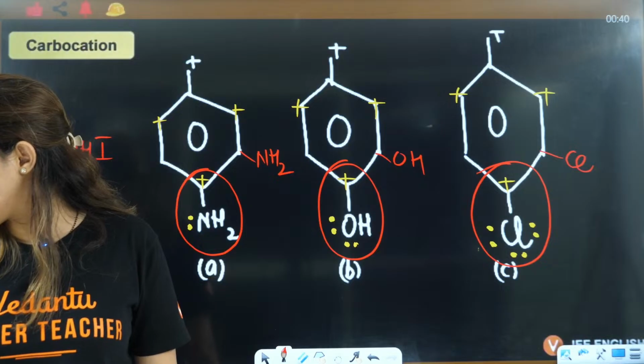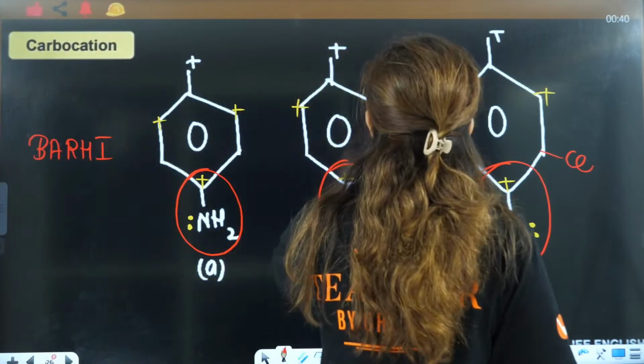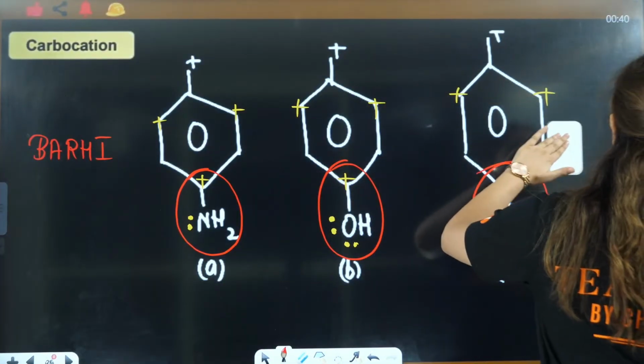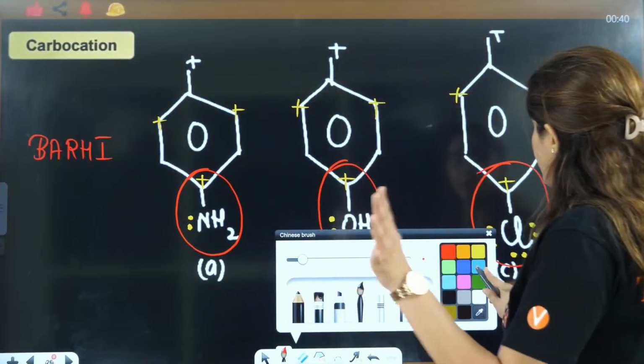No. Why? Because at meta position, there is no positive charge to show back bonding, right? So back bonding is observed if it is located at ortho and para position, right? Okay, good. That means you are able to understand things.